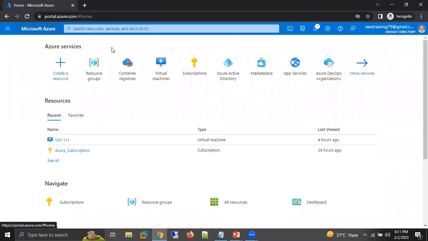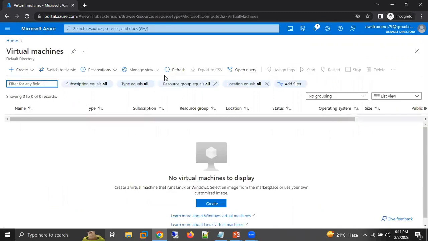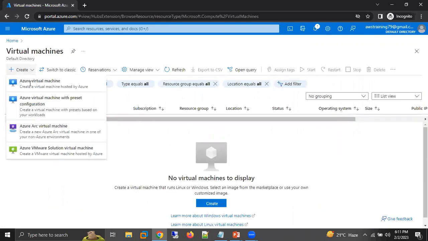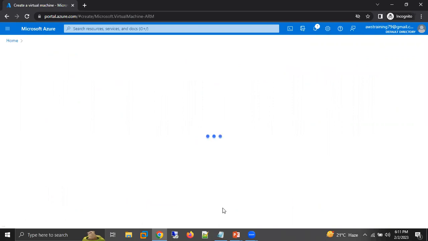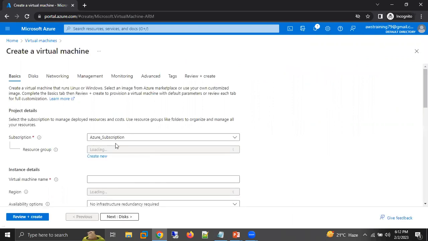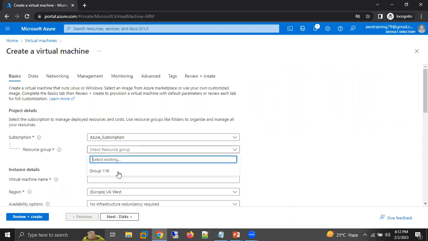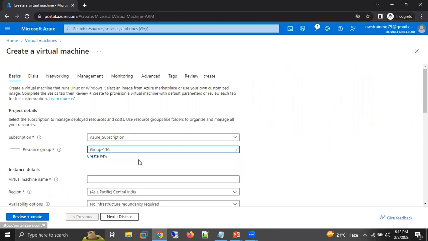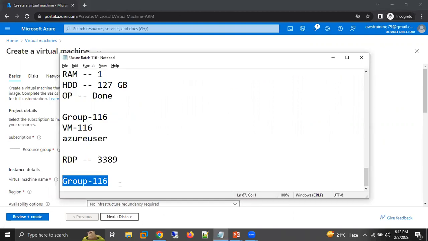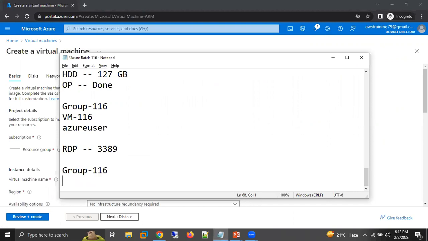After creation of the resource group, the next thing is we need to create a virtual machine. So click on create. The subscription is automatically selected by the system. Next thing, we need to select a resource group. After selecting the resource group, we need to give the name of our virtual machine. I am giving it VM-Linux-116.